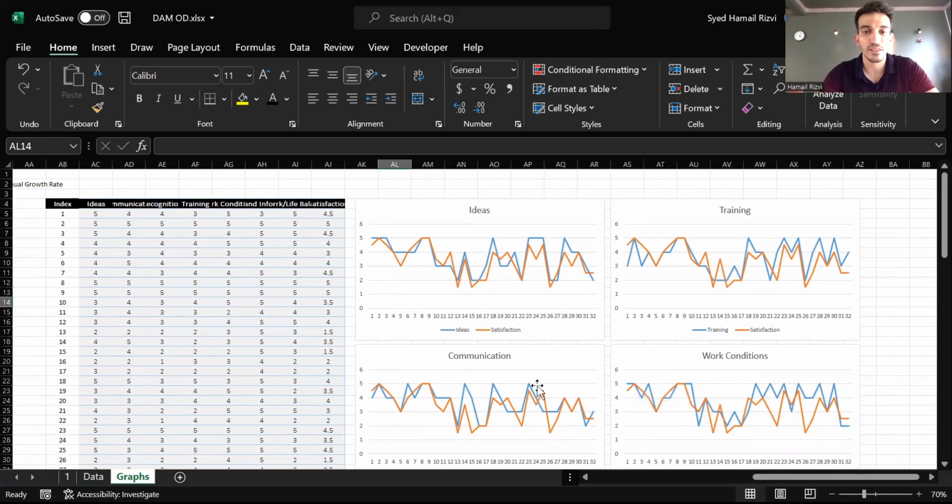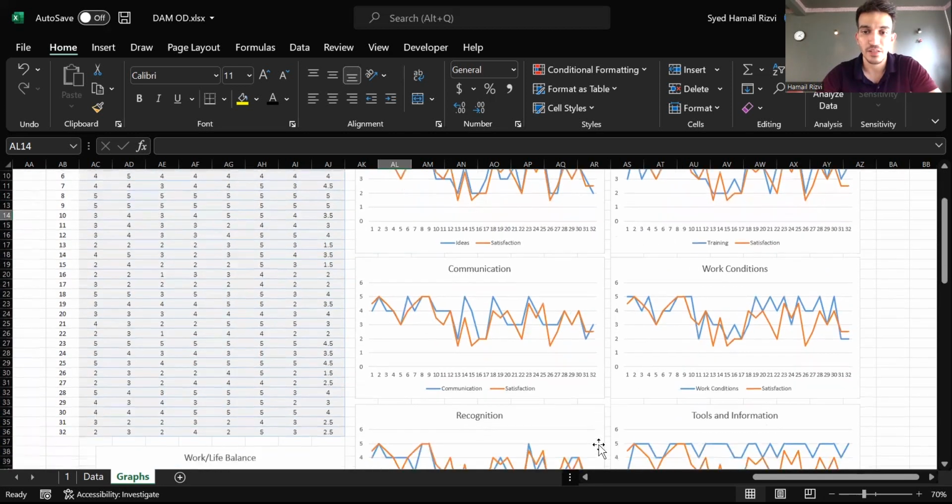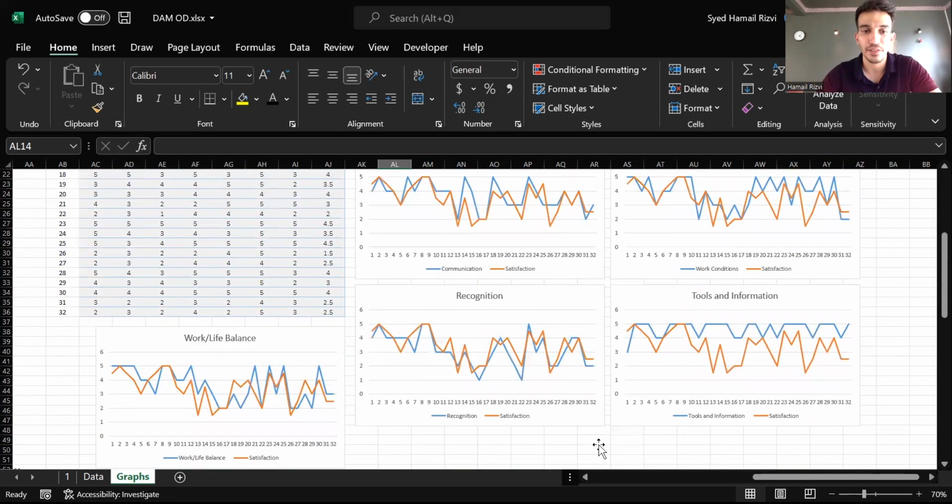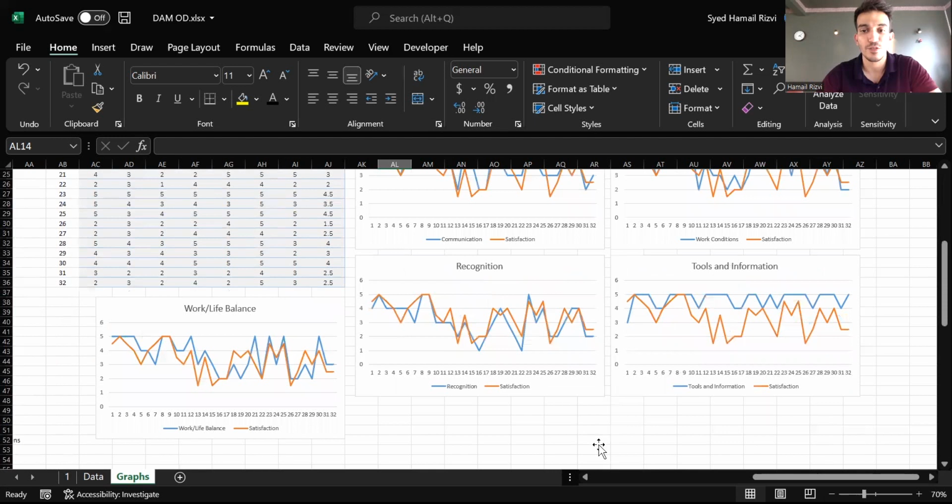Okay, so we had broken these down into different parameters, both for departments as well as for years of service. But now we're taking each individual parameter solely on its own and comparing that to overall job satisfaction. So here we can see job satisfaction compared to each individual parameter on the basis of a trend of responses.